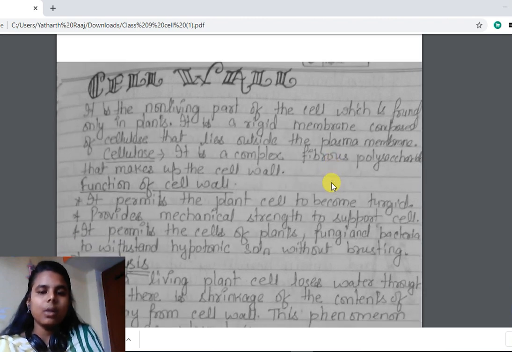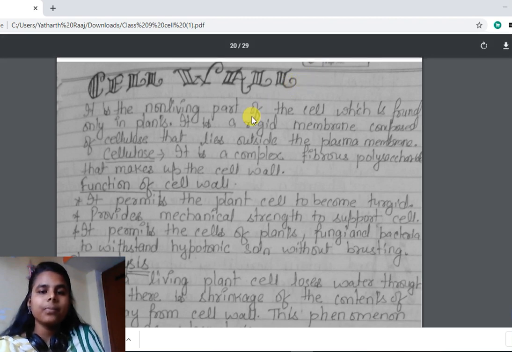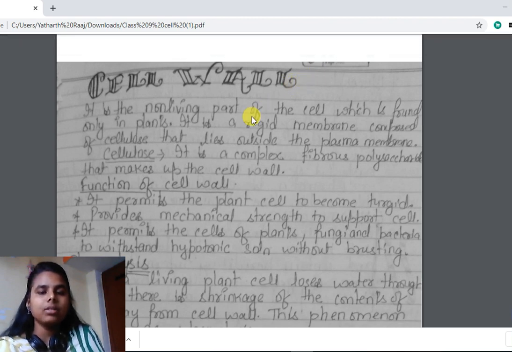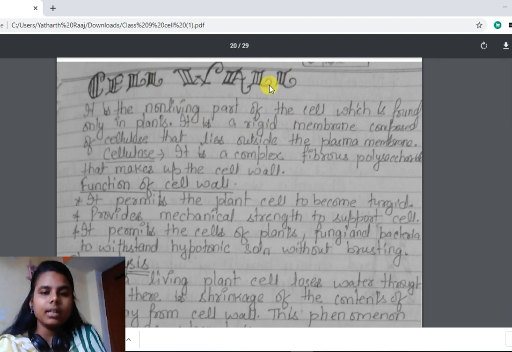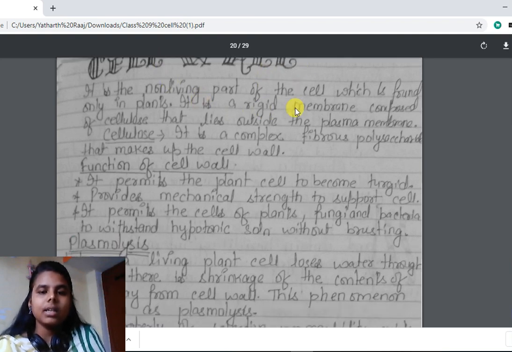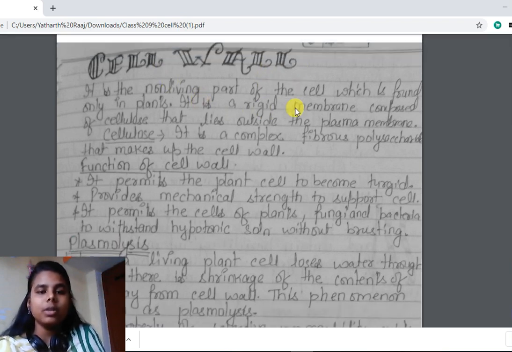Now cell wall. What is cell wall? Cell wall is a non-living part of the cell. This cell wall, you have to keep in mind, is only found in plants, not in human beings, not in any animals. It is one layer outside the plasma membrane. It is a non-living part of the cell which is found only in plants.